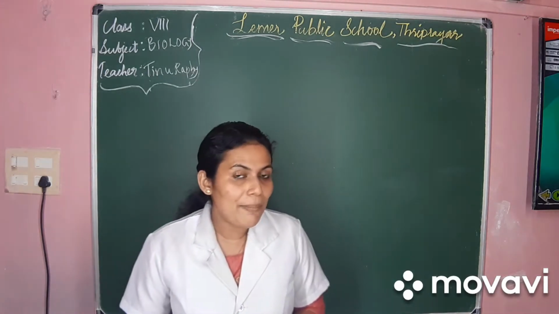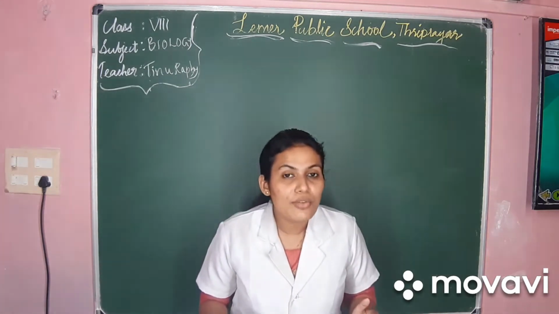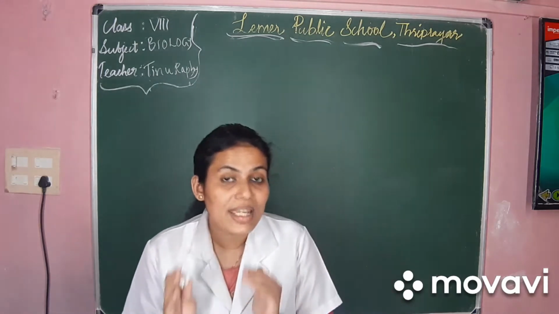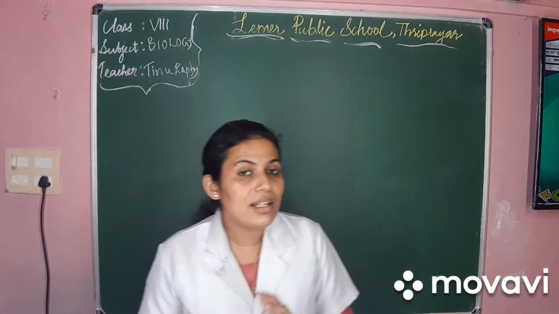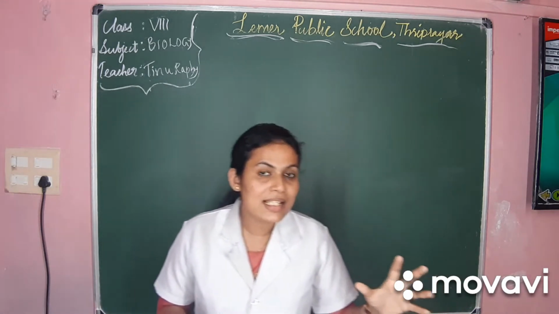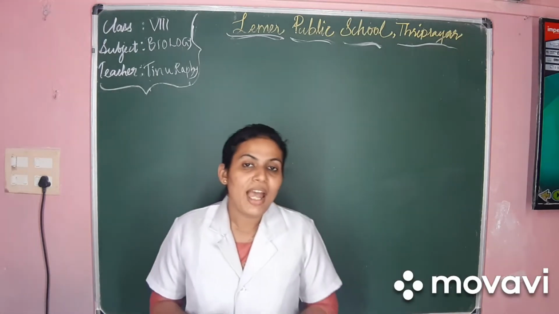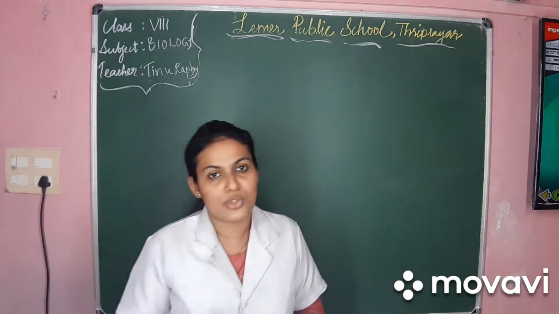So we learned about the sex hormones, that is, sex hormones become active during adolescence and it leads to secondary sexual characters in males and females, isn't it? We learned the sex hormone present in males, that is testosterone, and the sex hormones of females, that is estrogen and progesterone.